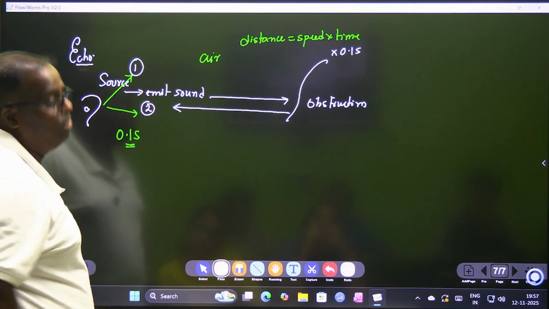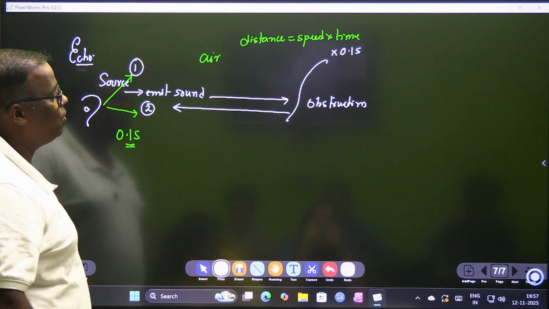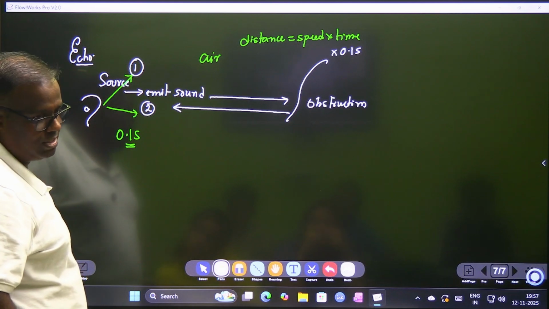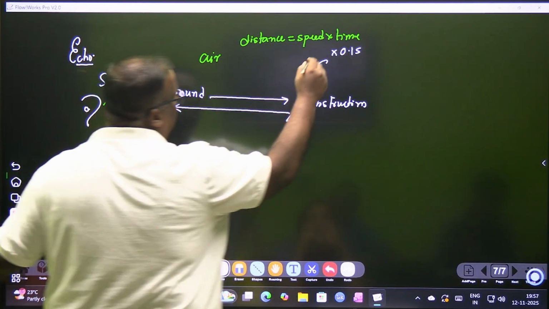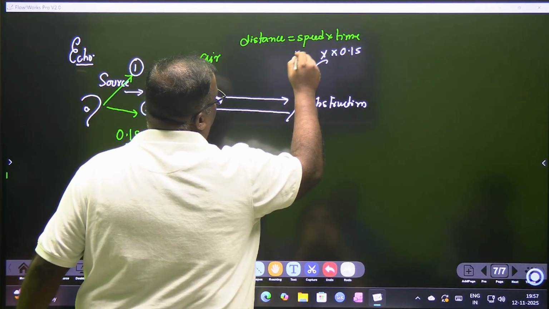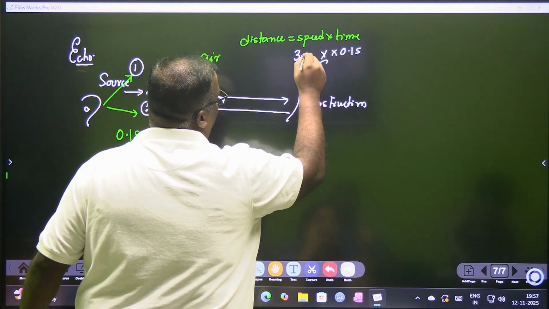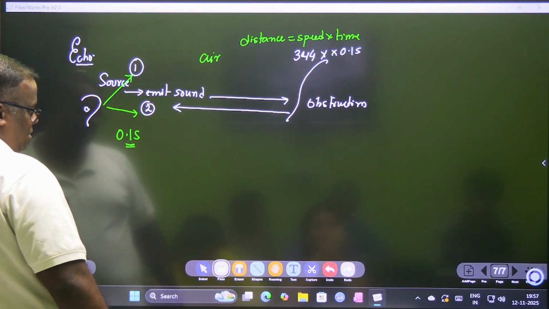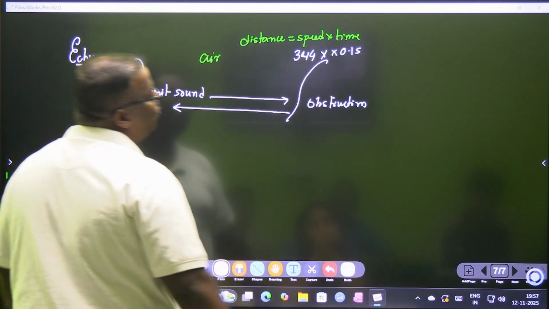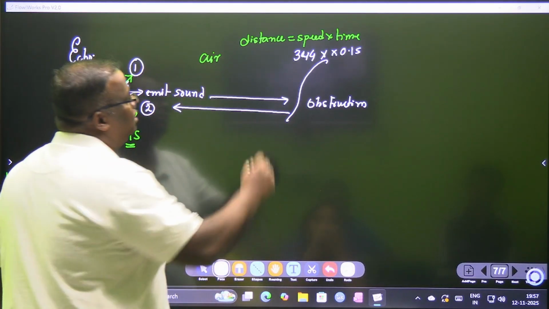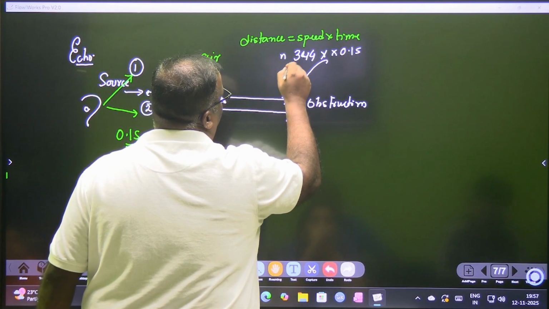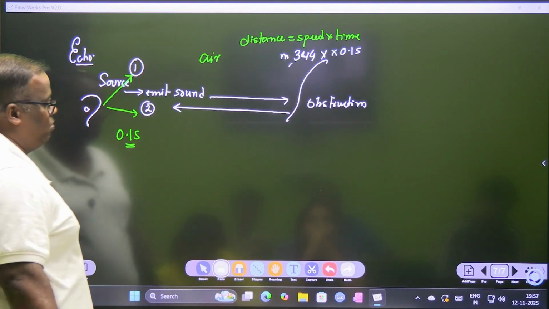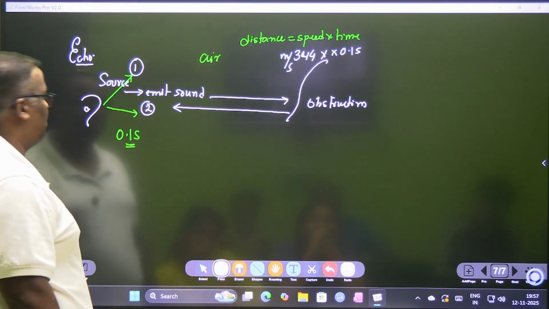Okay, so we can hear an echo only if there is a time difference of 0.1 seconds, right? So what is the speed of sound in air? The speed of sound is 344 meters per second. This is meters per second.